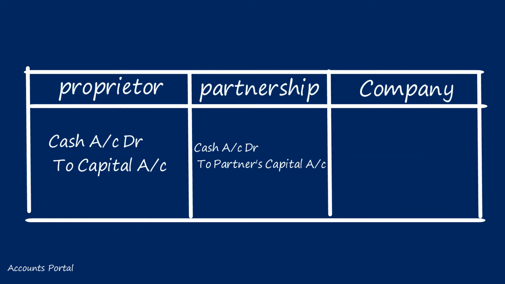When a shareholder contributes capital, the general entry made in the company's books is cash account debit to share capital account. Dear students, when money is put into a business, whether it is a sole proprietorship, a partnership or a company, the capital account should be credited. We are not going to learn anything new in this chapter because it is very simple, and I will explain each concept in detail. At the end of the day, your favorite chapter will be company accounts.